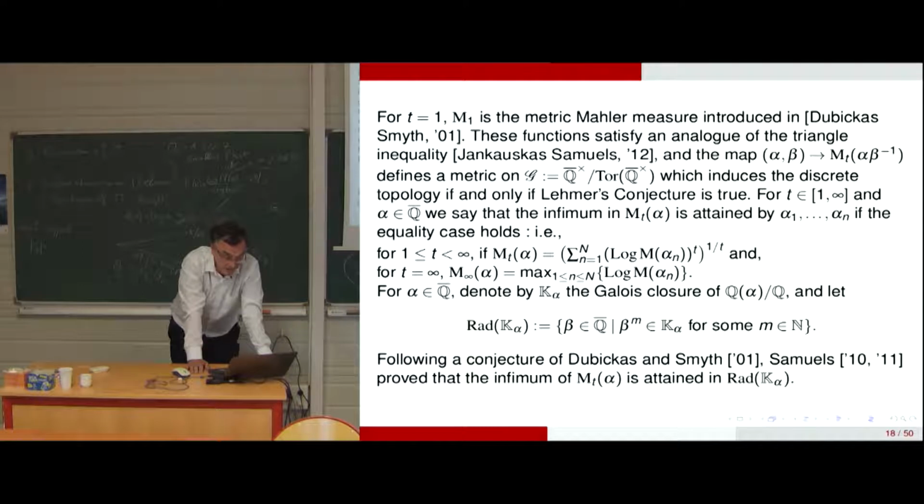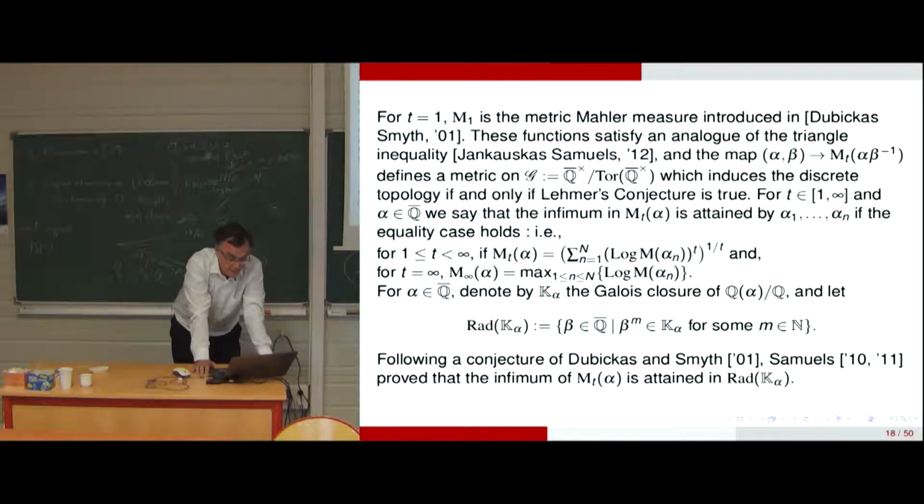So we have the discrete topology, okay, and so t between 1 and infinity, and alpha an algebraic number. We say that the infimum in the t-metric Mahler measure of alpha is attained by alpha 1 to alpha n if the equality case holds.